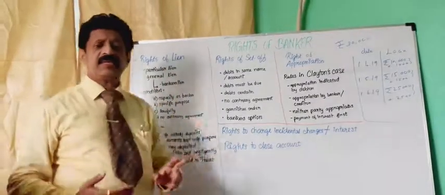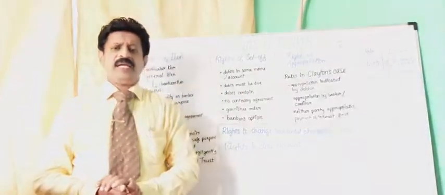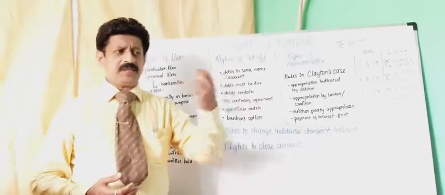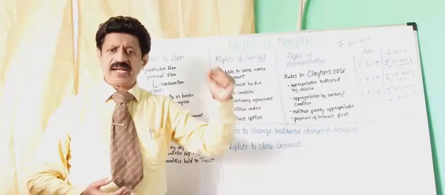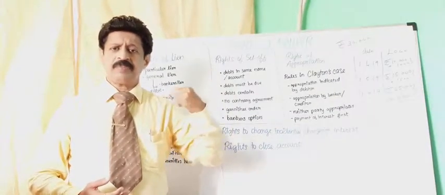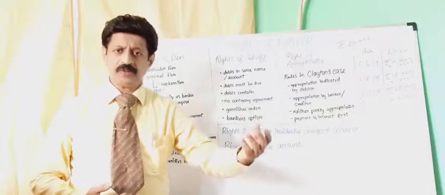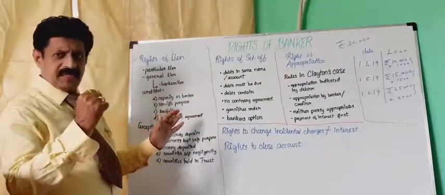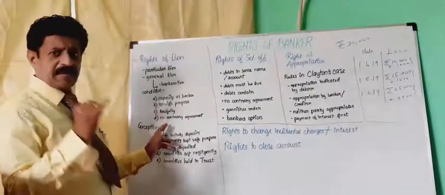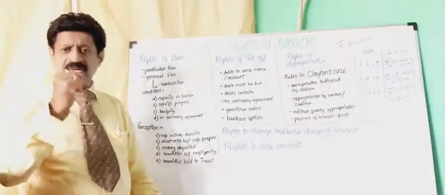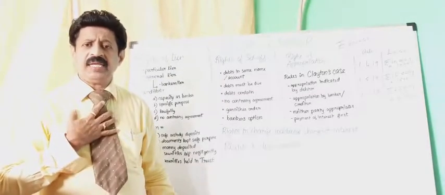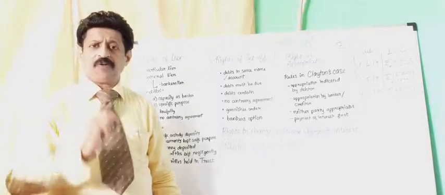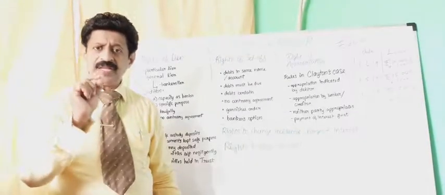General lien means the banker's lien. If I have taken a loan, I am going to the SBI, I am taking a loan. If I do not pay the loan, the banker has the right to retain the property for the non-payment of the loan. This is called a banker's lien. Now, on what capacity? These are the conditions: the capacity as a banker. As a banker, the banker has the right to retain my property if the loan is not paid properly, if there is any pending in the loan.